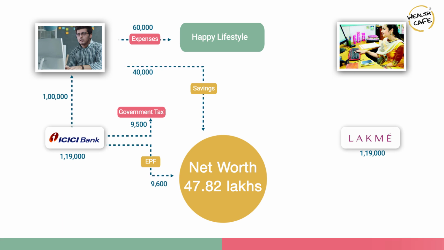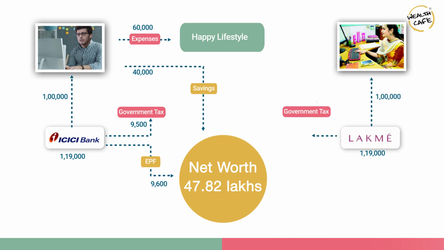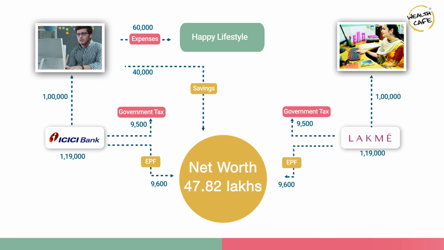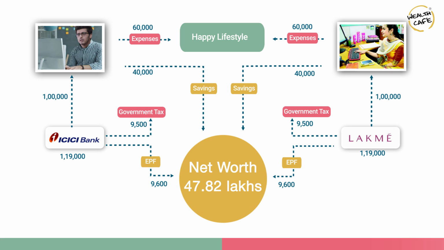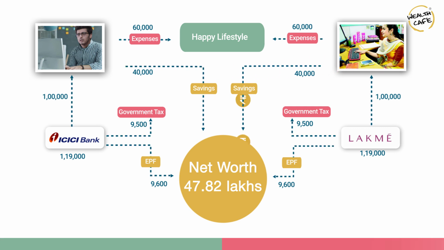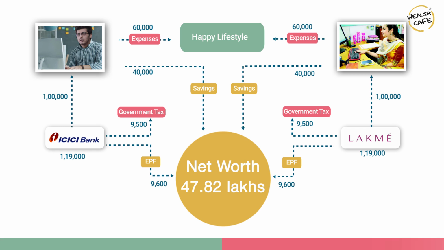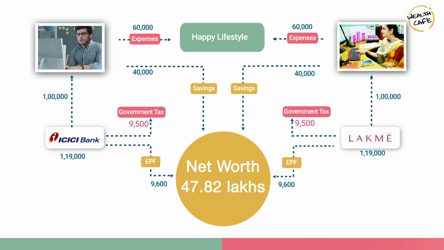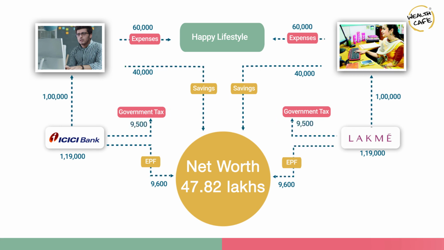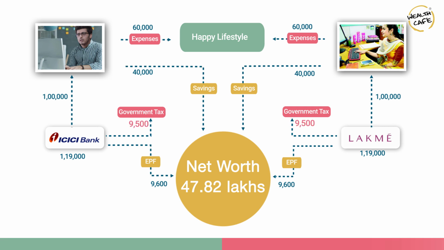If you look at Ananya's cash flows, they're similar, where 9,500 each month goes towards paying the government income taxes, 9,600 each month is contributed in the form of EPF, which adds up to their net worth, and after contributing 60,000 towards their lifestyle expenses, the balance 40,000 goes towards adding up to their net worth number. What we need to understand here is that many times we end up focusing just on that 9,500 number, which is how we can reduce the taxes that we pay to the government.